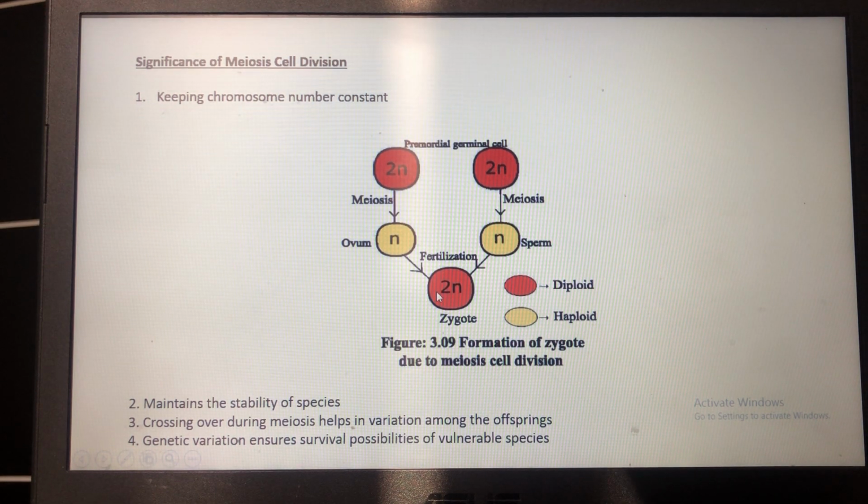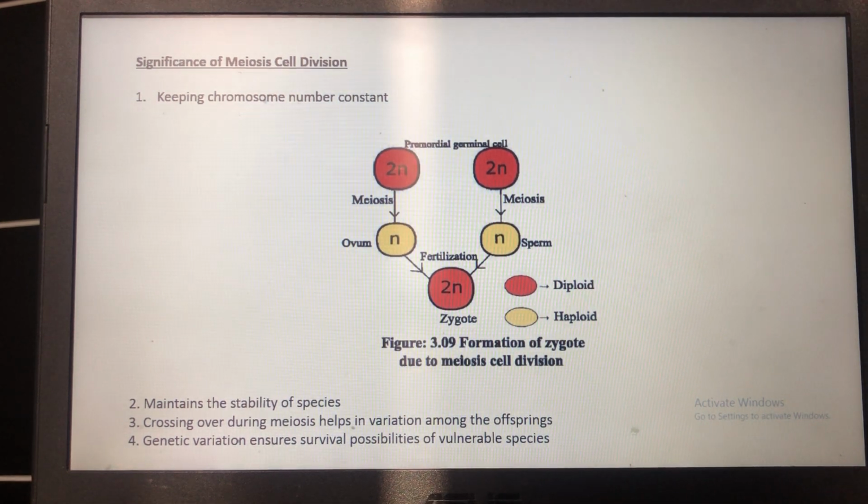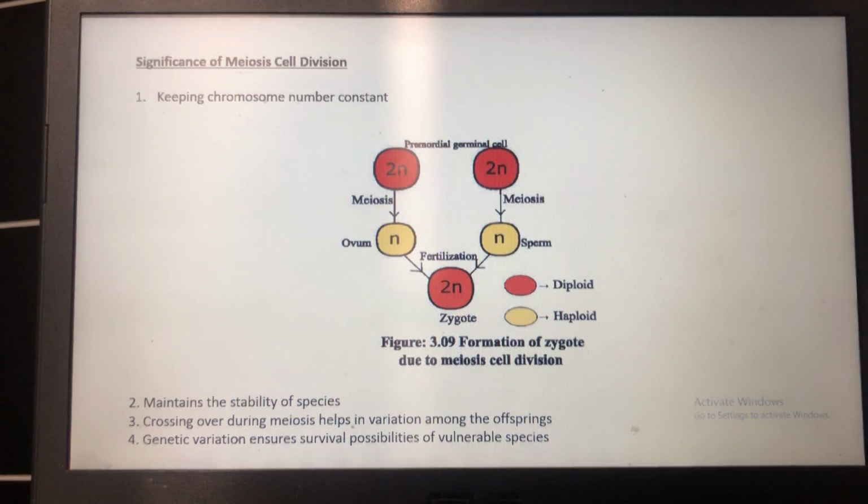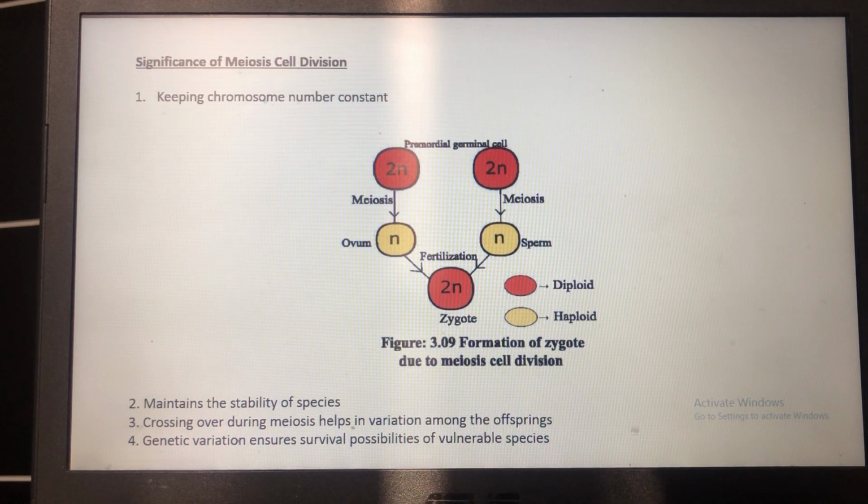And if it had continued from generation to generation, then in each generation the number of chromosomes would double, and this would have been a serious issue, and the chromosome number would not have been kept constant. So here is why meiosis is so important: as during the formation of these gametes meiosis occurs, the number of chromosomes becomes half, and as a result these 2 haploid gametes unite during sexual fertilization and form a zygote that contains exactly the same number of chromosomes as its mother organism.